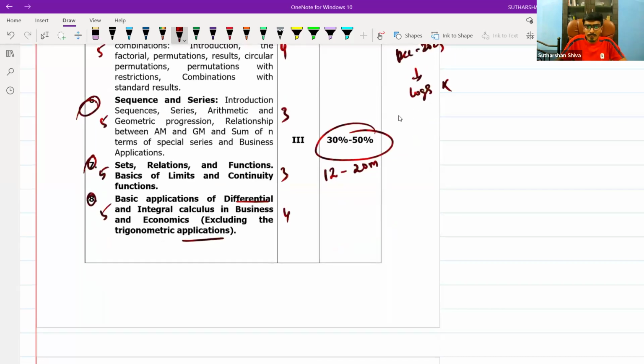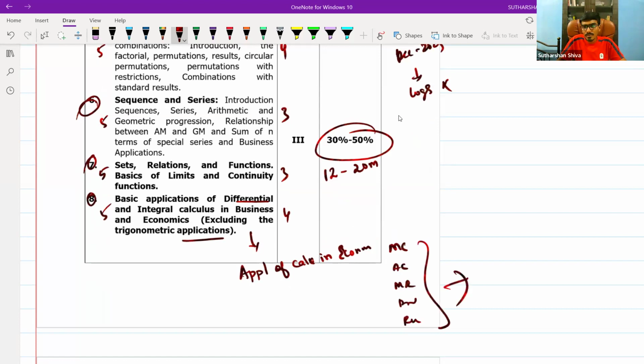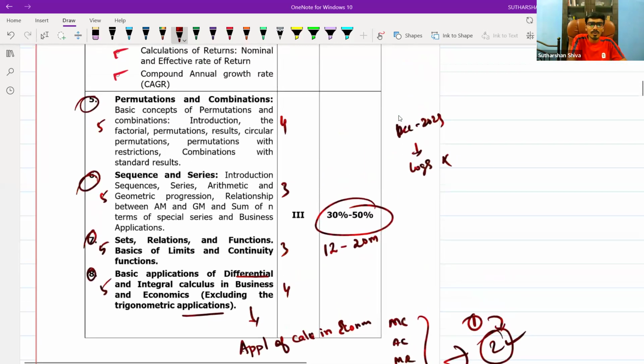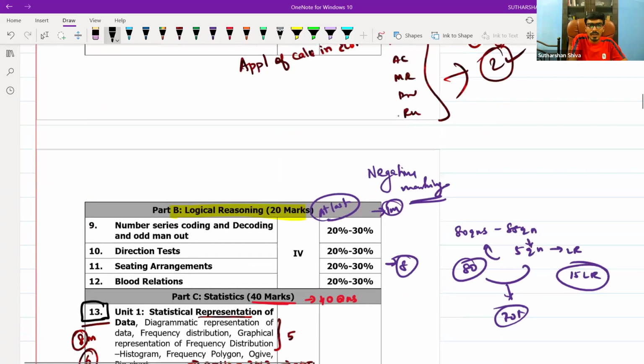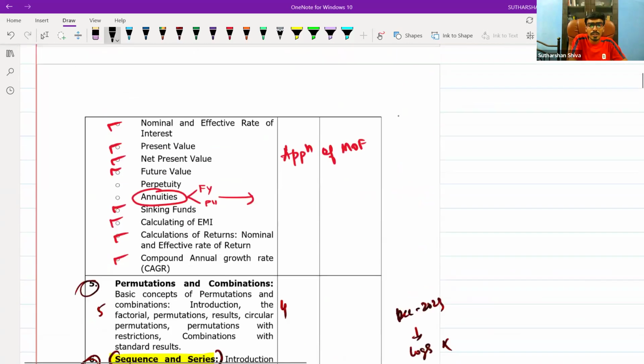And one more thing regarding differential calculus, focus on application of calculus in economics. That is marginal cost, average cost, marginal revenue, profit function, revenue function. Focus on that concept. You may expect 2 questions from this, as per my past analysis trend. Minimum 1 is guaranteed. 2, if you have luck. If you get 3, it is up to you. Bonus content for you. The sequence and series content also we have taught you very simply, so that you can easily do it. These are the areas which you need to focus.